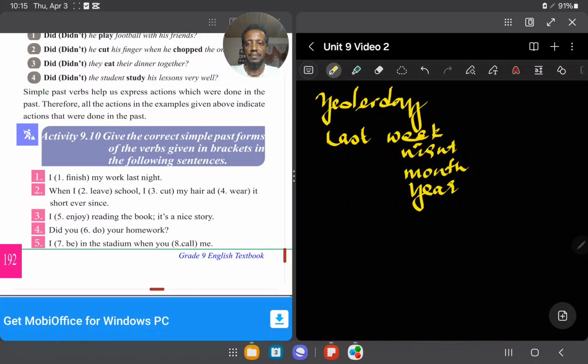Good job. Now, here the first question says, I dash my work last night. Last night is the indicator for you, yes? So, number 1, last night. Actually, here, last night is the indicator. So, you can use the past form of finish, that is finished. So, you can add the ed form. So,